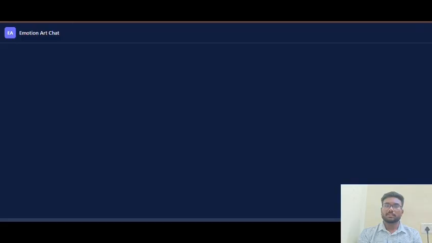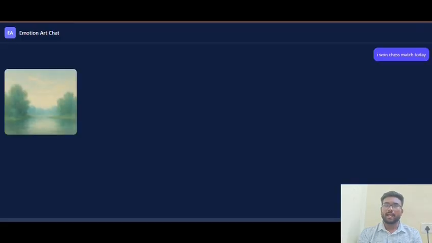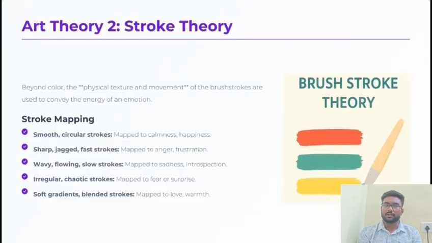Once the final emotion is identified, the system maps it to hand-painted artwork designed using color psychology and brushstroke theory. So a happy emotion shows bright warm colors, sadness shows blue tones, anger shows strong red strokes, and so on. In short, our project doesn't just detect emotions, it visualizes them through meaningful and expressive artwork.